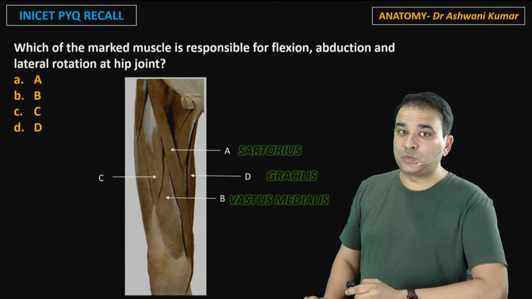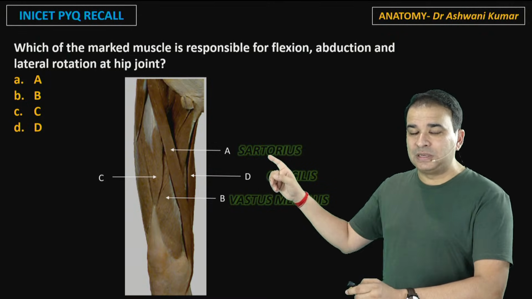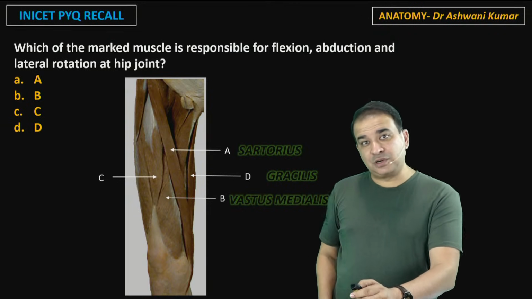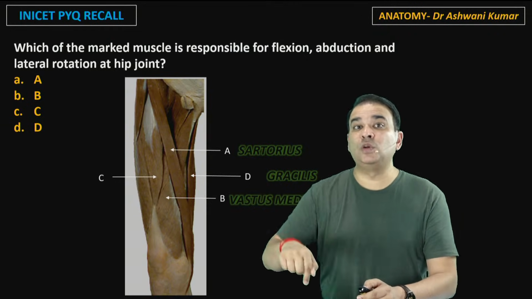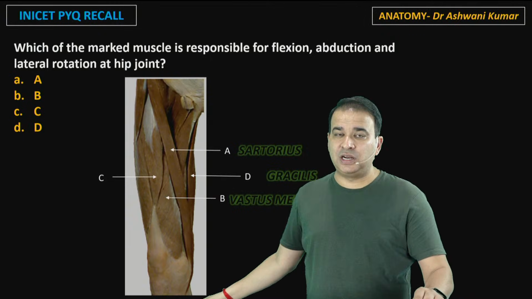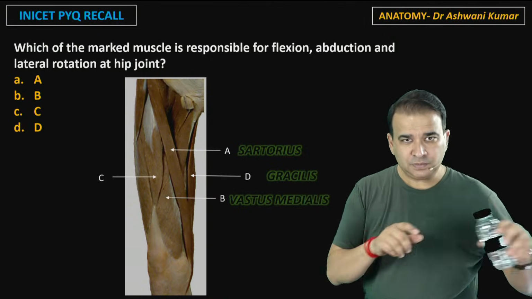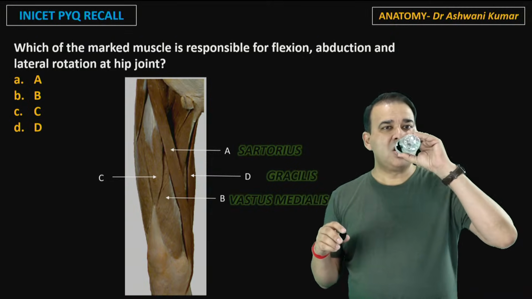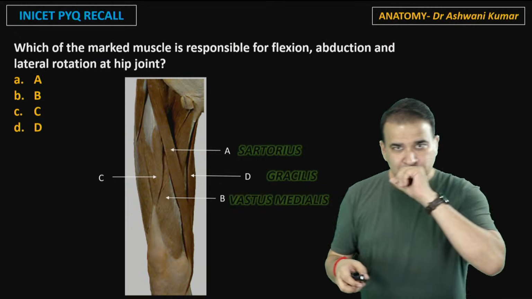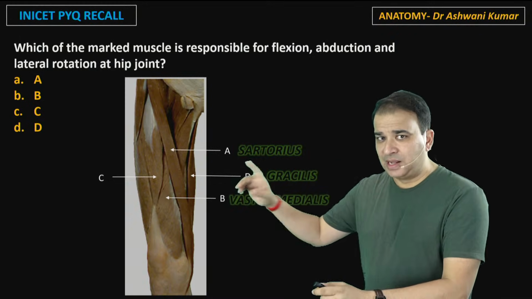Well, the answer to this question is obviously sartorius muscle. Sartorius muscle at the hip joint is causing flexion, abduction, external rotation, and at the knee joint also it is doing flexion. So sartorius muscle is having an action at the knee joint also, and there is a flexion at the knee joint. So sartorius is the answer to this question here.